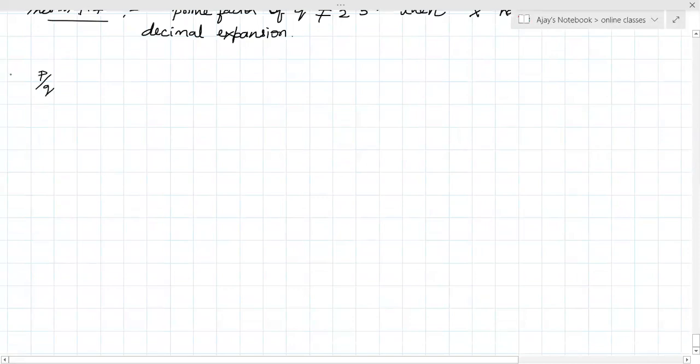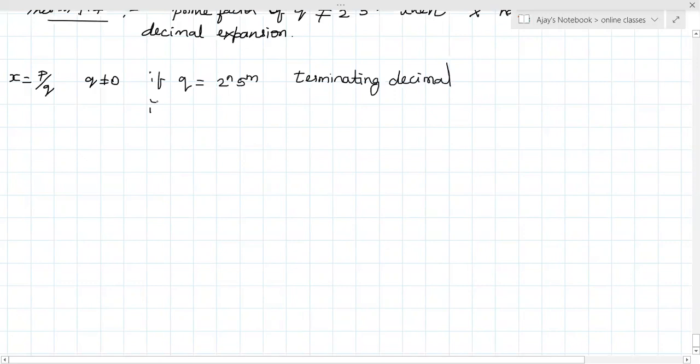So when do we call it terminating? x is equal to p by q, q not equal to 0, if q is equal to 2 power n and 5 power m, this is called a terminating decimal. If q is not of the form 2 power n and 5 power m, it is non-terminating. Write down these 2 points. Any of you who have the theorems in the textbook can copy them later. Just complete these 2.